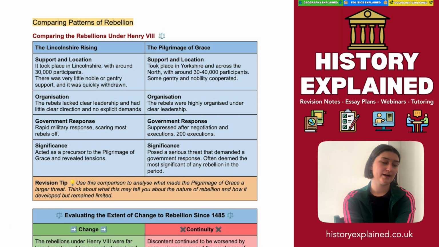Now here we've got a bit of a comparison table comparing the Lincolnshire Rising and the Pilgrimage of Grace. Feel free to pause and read through.